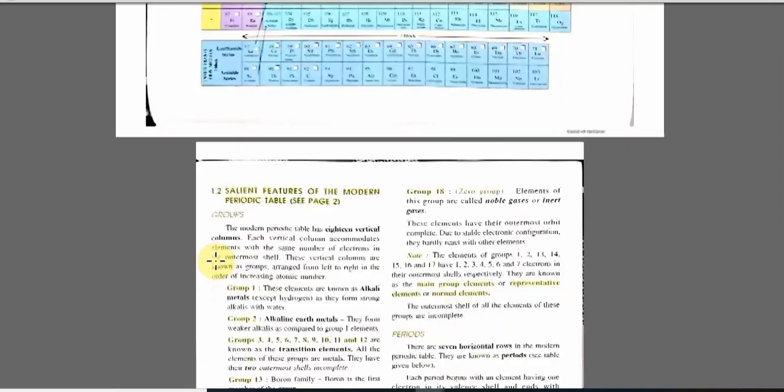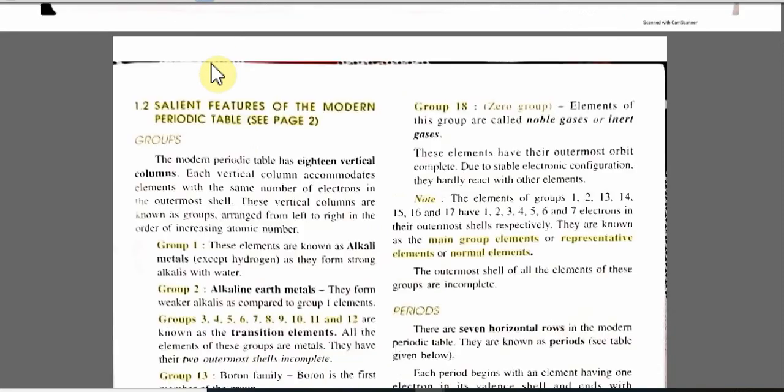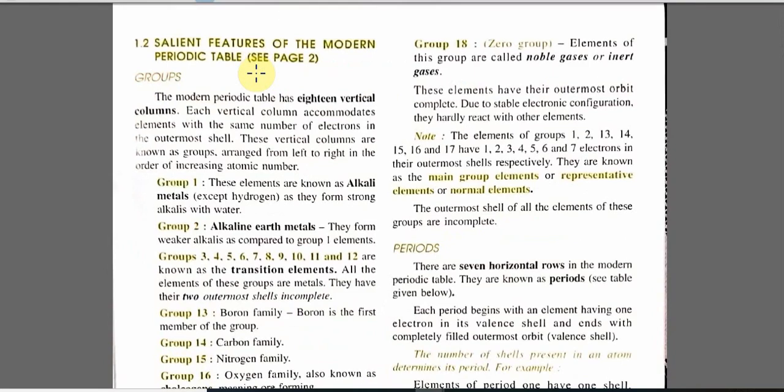So students, we will quickly go to the point of discussion. Now, there were some salient features of the modern periodic table, and we have just seen the table. First point is what is a group. The modern periodic table has 18 vertical columns. Each vertical column accommodates elements with the same number of electrons in the outermost shell. These vertical columns are known as groups, and they are arranged left to right in order of increasing atomic number.